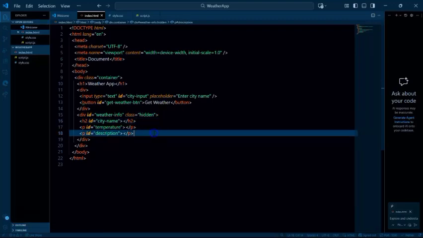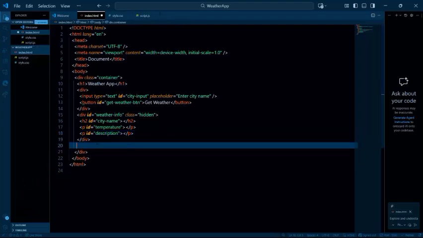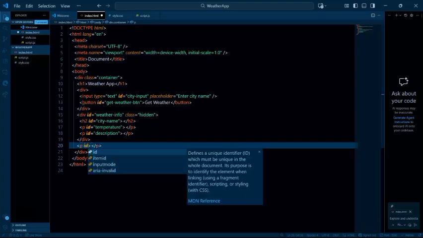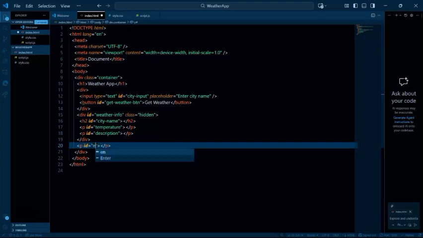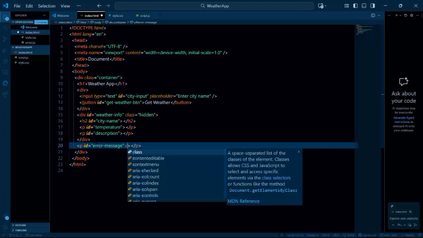So another thing we want to get is, of course, we have this div right here. We just want to have maybe an error message, right? So just outside of that, you want to have an error message. We can just say, okay, a P, because it's just one item, we don't need to put that in the div. Do you understand? So it's just a paragraph. We can have something like an ID of error message, then the class.